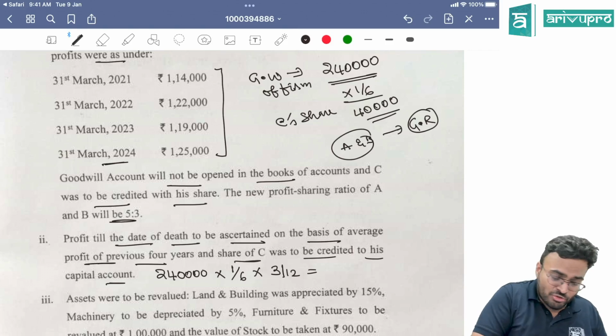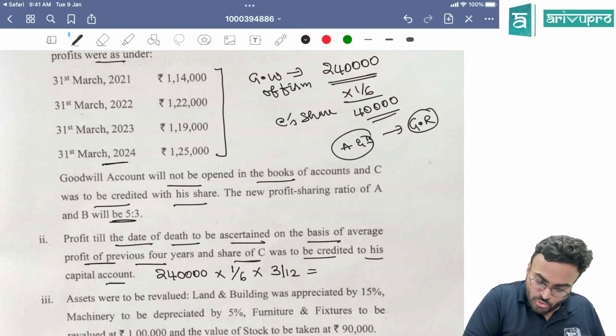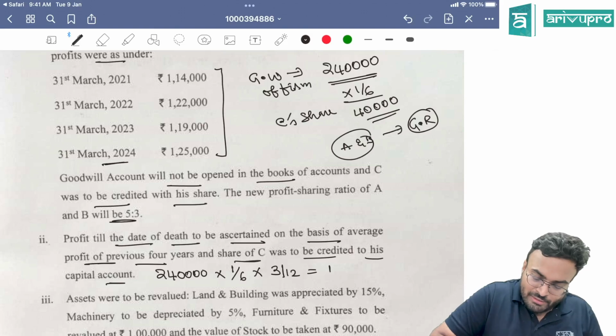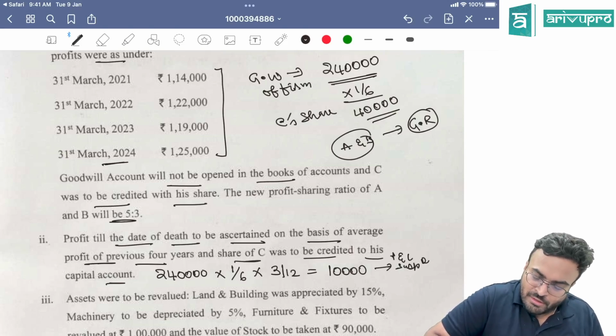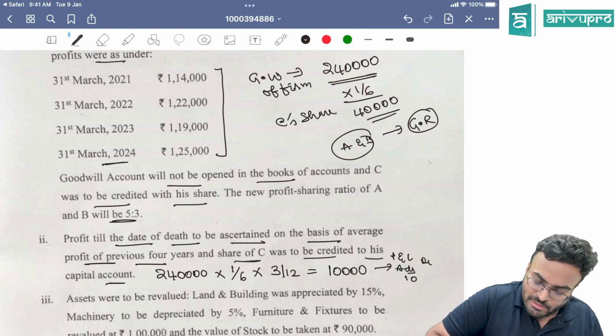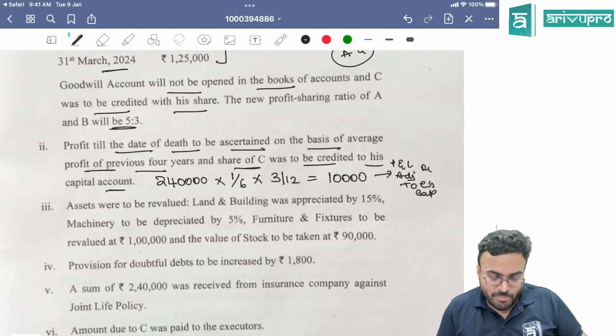He has died on 30th June. 2,40,000 into 3 by 12, 10,000 is his share of profit. So we will pass the entry: P&L suspense or P&L adjustment debited to C's capital. C's capital. That should be it.